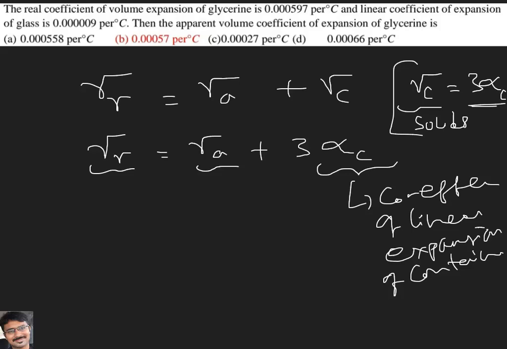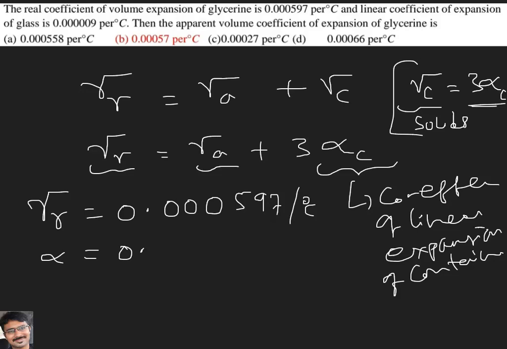So let us observe the question they have given us. Here they are telling us the real coefficient of volume expansion of glycerin, which means gamma R. That means they have given gamma R equal to 0.0000597 per degree centigrade, and they have given the alpha value as 0.000009 per degree centigrade, and they are asking us to find gamma A. How to find gamma A now?